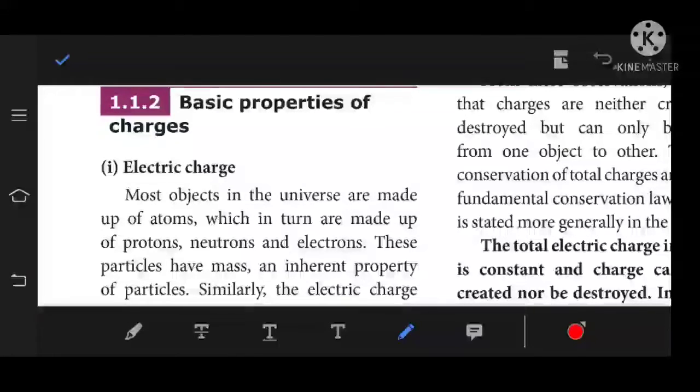Hi students, in the previous video we have seen the historical background of electric charge. So in this video we are going to discuss the basic properties of charges. This is the 3 mark question, book back 3 mark question. The first one is electric charge.